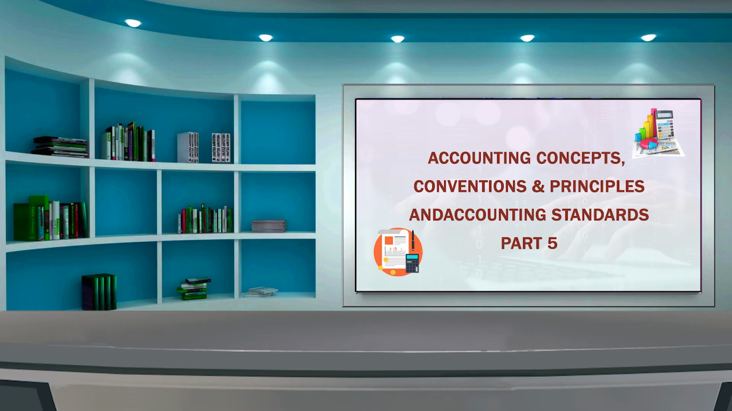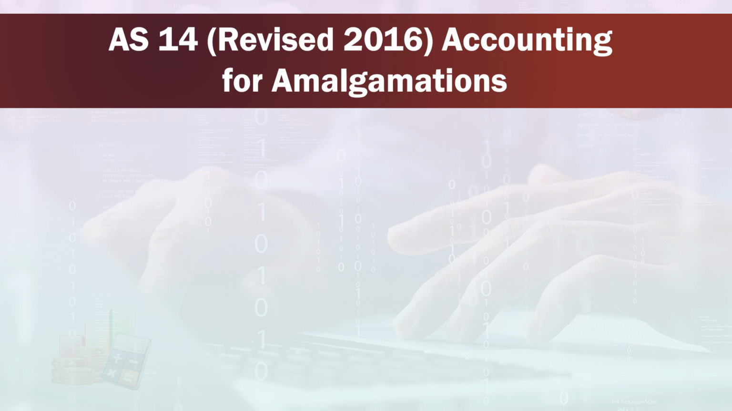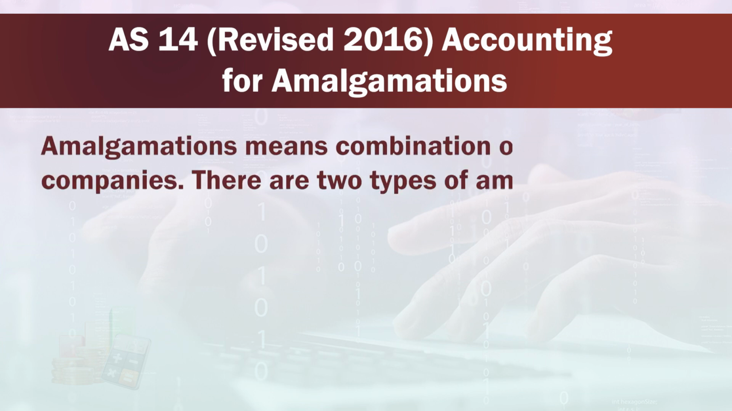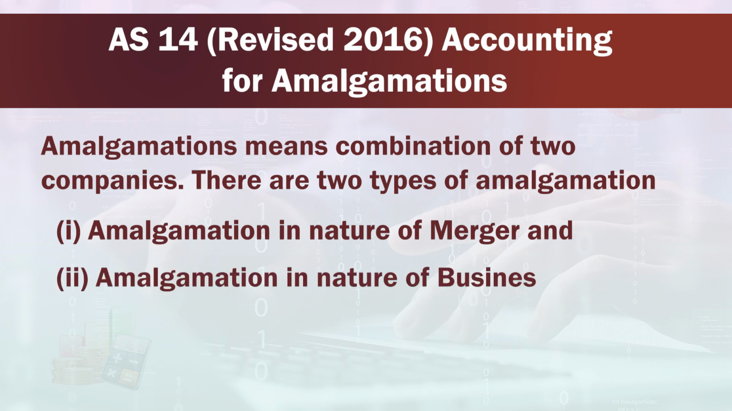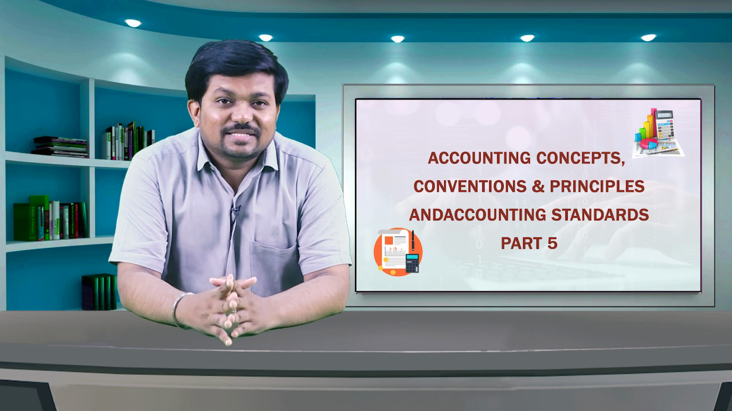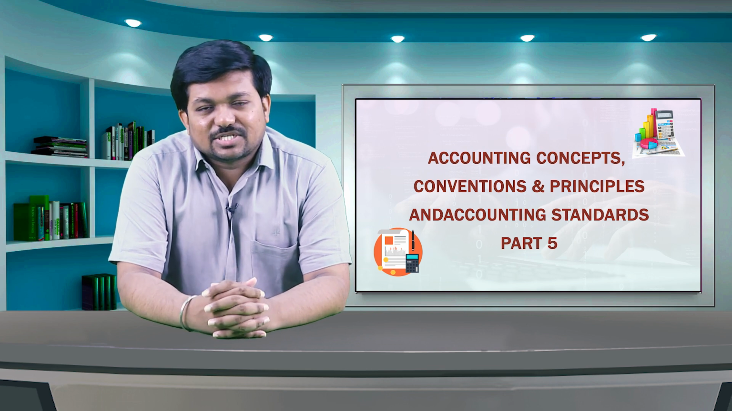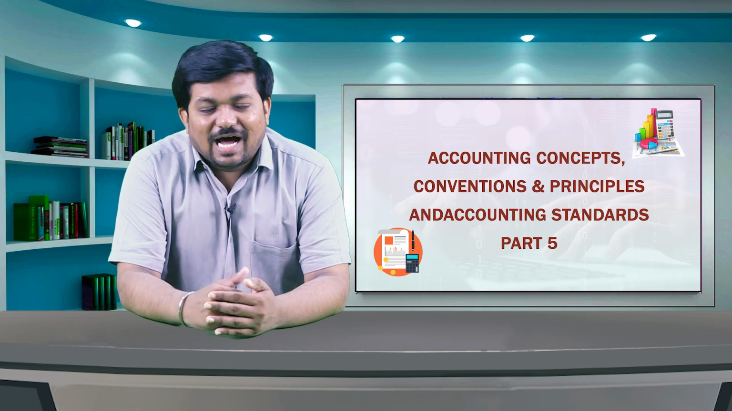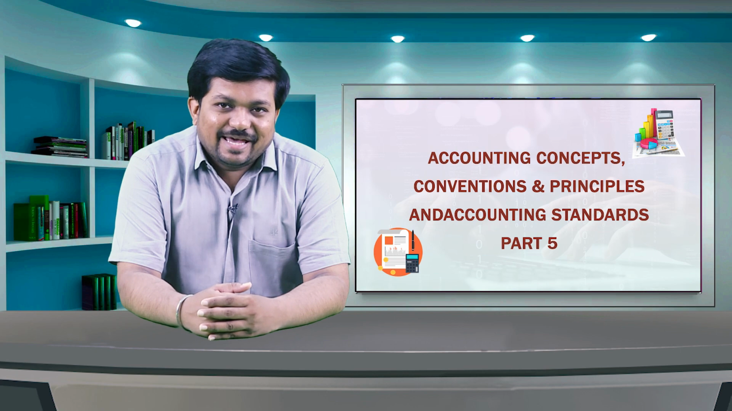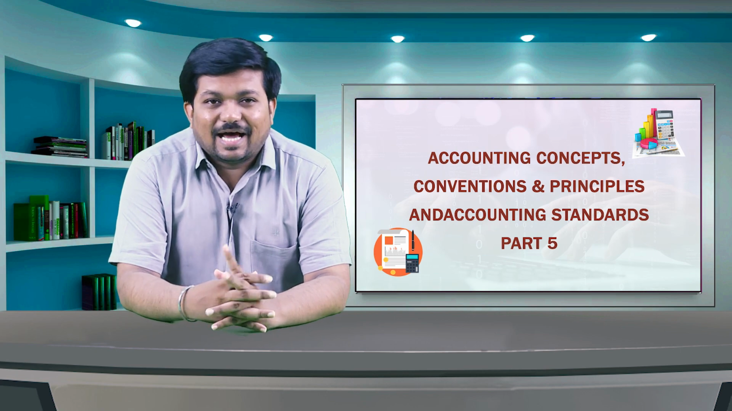Now, we will see AS 14, which is revised in 2016, Accounting for Amalgamations. Amalgamation means combination of two companies. There are two types of amalgamations: one, amalgamation in the nature of merger, and two, amalgamation in the nature of business purchase. Both amalgamations have different objectives and their accounting treatments are also different. These AS clarifies all technical aspects pertaining to amalgamation.